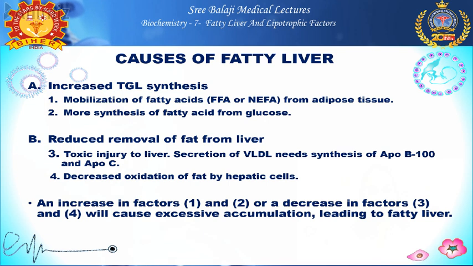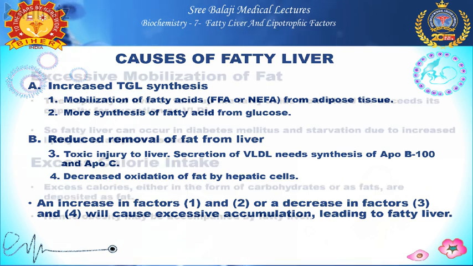Here, secretion of VLDL needs synthesis of apoprotein B100 and ApoC. Fourth, decreased oxidation of fat by hepatic cells also results in reduced removal of fat from the liver. So an increase in factors 1 and 2 or a decrease in factors 3 and 4 will cause excessive accumulation leading to fatty liver.